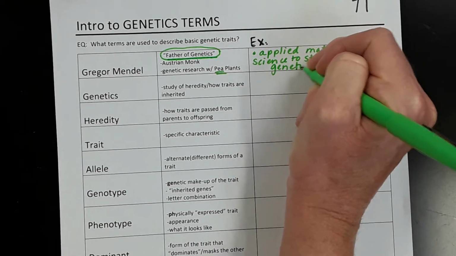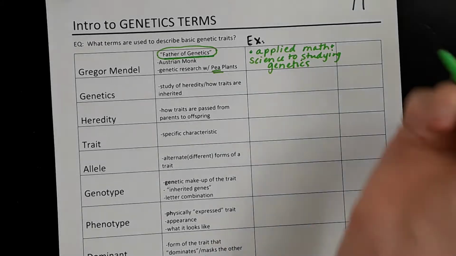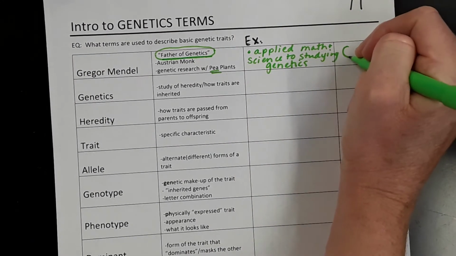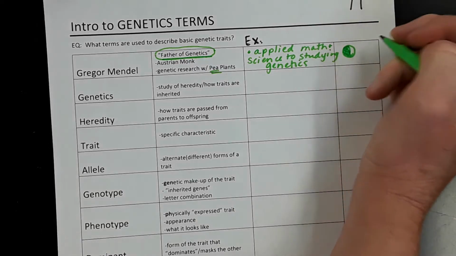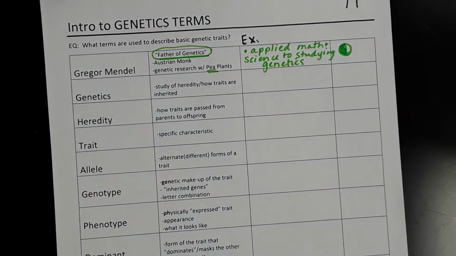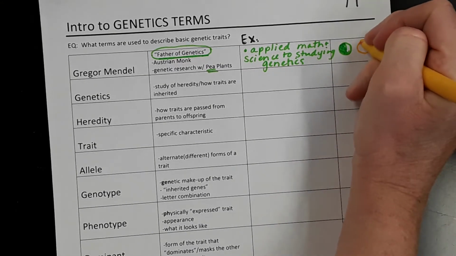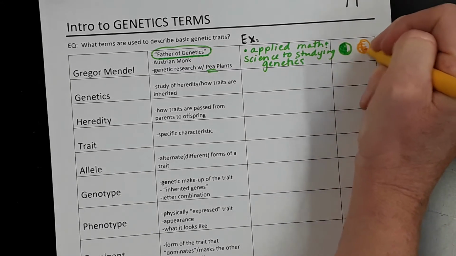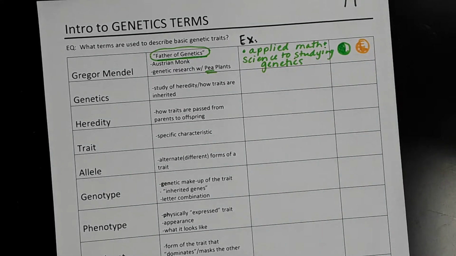And like I said, he studied garden peas, and one of the traits he studied was the shape of the garden peas. Could they be green or could they be yellow, or could they be round in shape, or could they be wrinkled? So that's your little graphic for that. Remember, he's the guy with the garden peas.